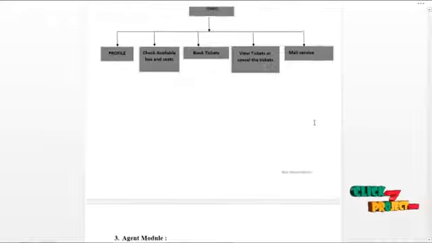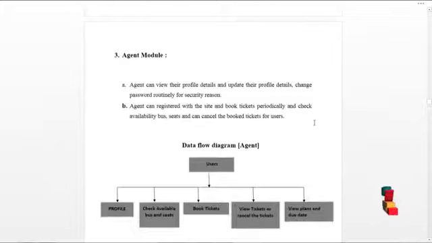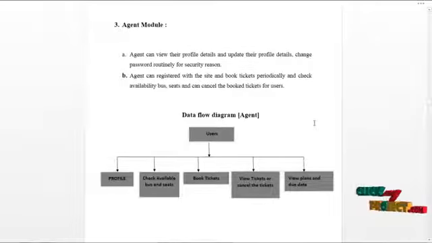The next module would be the agent model. The agent can log in to our system and access the services as follows. The agent can view their profile details, update their profile details and change password routinely for security reasons. The agent can register with the site, book tickets periodically, check availability of bus seats and cancel the booked tickets for the users.